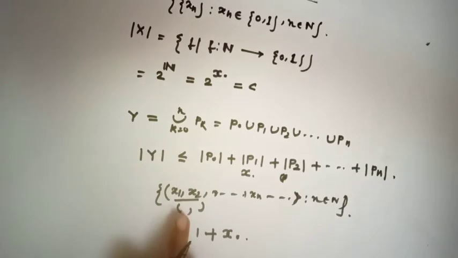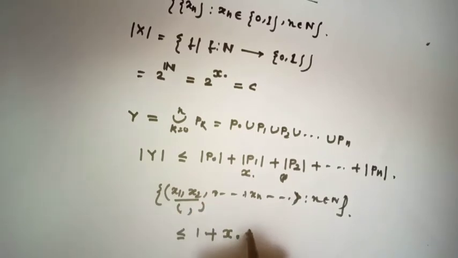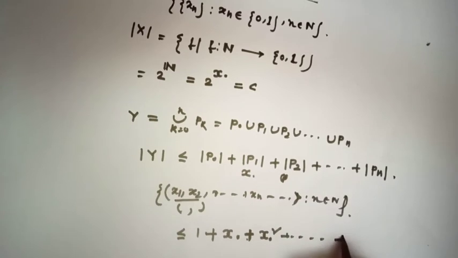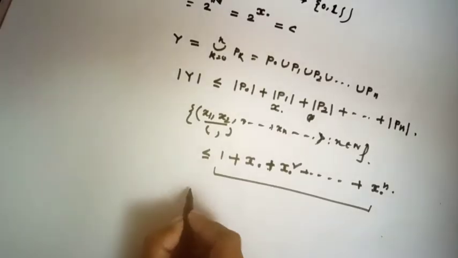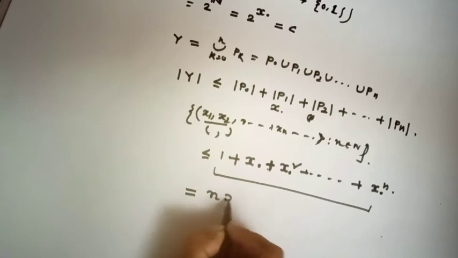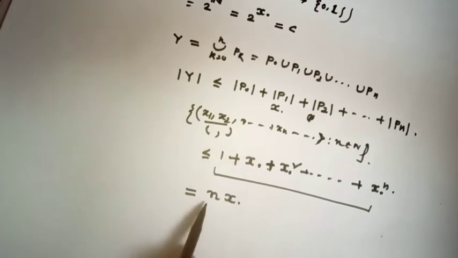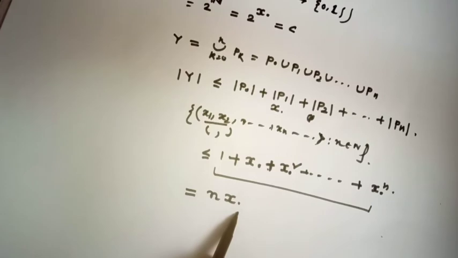And this term we can choose alif naught times, and this term we can choose alif naught times. Okay? That means here the cardinality will be alif naught square. So on, and similarly Pn will be alif naught to the power n. This is equal to n times alif naught. That means it must be countable.